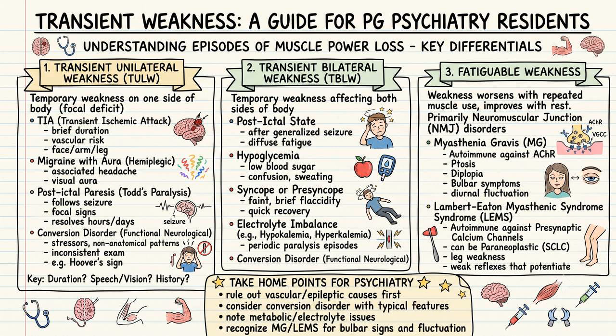To wrap up, here are your take-home points for psychiatric practice. Always rule out vascular and epileptic causes first. Consider conversion disorder only when typical functional features are present. Always note potential metabolic or electrolyte issues. And finally, recognize the signs of myasthenia gravis and Lambert-Eaton syndrome, especially when bulbar signs and symptom fluctuations are present.